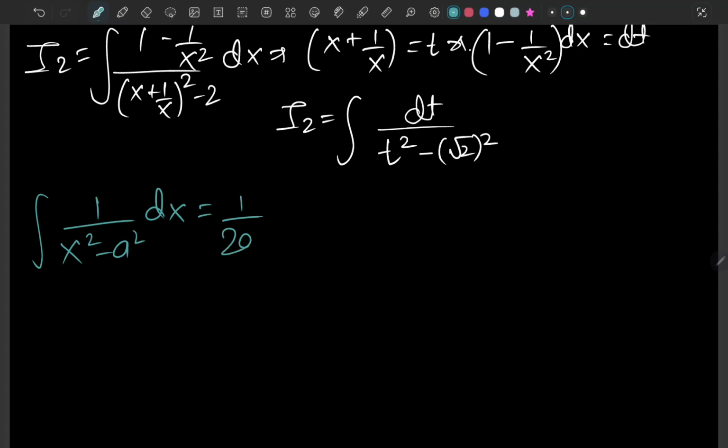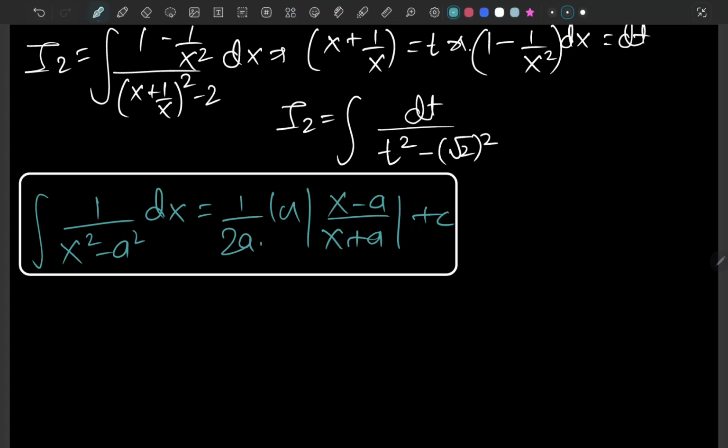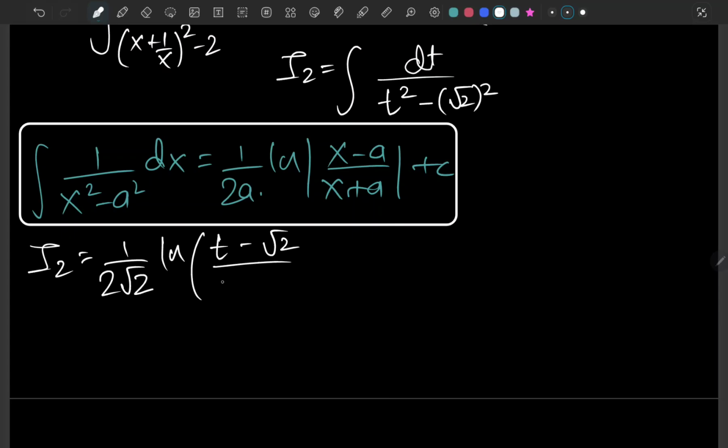It is 1 over 2a times ln of x minus a over x plus a, or maybe we should consider taking the absolute value of this. Okay, so yeah, let's expand this thoroughly with that. So our I2 here is going to be 1 over 2 times square root of 2 times ln of t minus square root of 2 over t plus square root of 2.